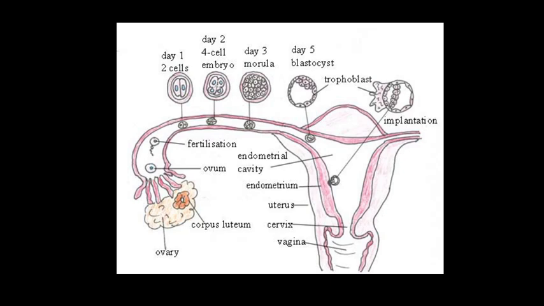When the blastocyst is embedded in the endometrium in the uterus, this process is called implantation, and it leads to pregnancy. So I hope you understand the importance of the endometrium in pregnancy and menstrual cycles. This is the implantation process. We will also describe it in the next lecture, because there are many questions: how the two-cell and four-cell stages form, how the morula is formed, how the blastocyst is formed, what is the blastocyst, what is the blastocoel, what is the trophoblast. So we will discuss all about this in the next lecture.